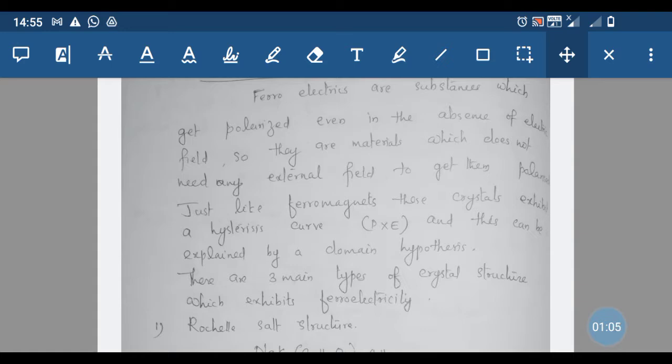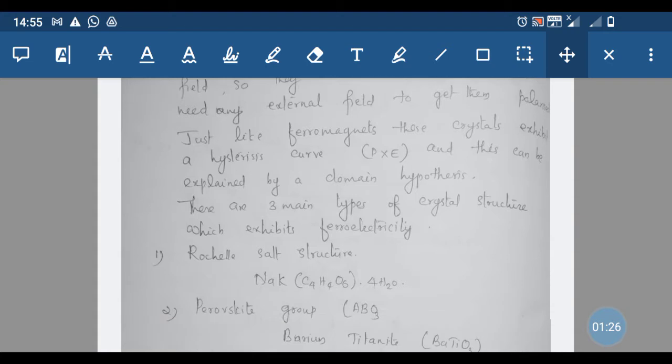domain hypothesis. In the case of ferromagnets, we know that even in the absence of the external magnetic field, some magnetic field remains in the substance. Similarly, in the case of a ferroelectric substance also, this type of phenomenon occurs, and that can be described by a hysteresis curve and by a domain hypothesis.